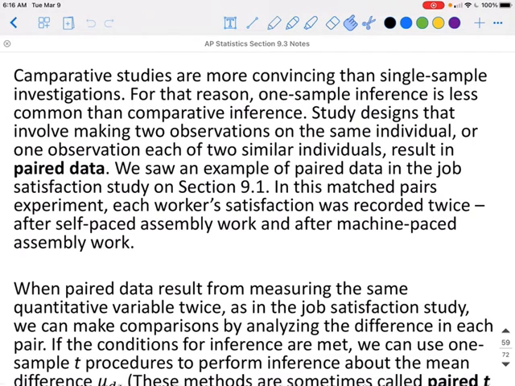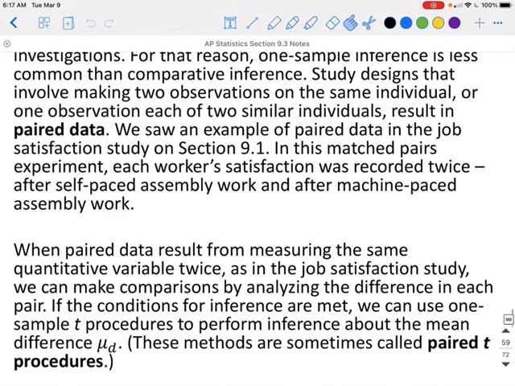Study designs that involve making two observations on the same individual, or one observation on each of two similar individuals, result in paired data. We saw an example of paired data in the job satisfaction study in section 9.1. In this match-paired experiment, each worker's satisfaction was recorded twice. First, after self-paced assembly work, and then again after machine-paced assembly work.